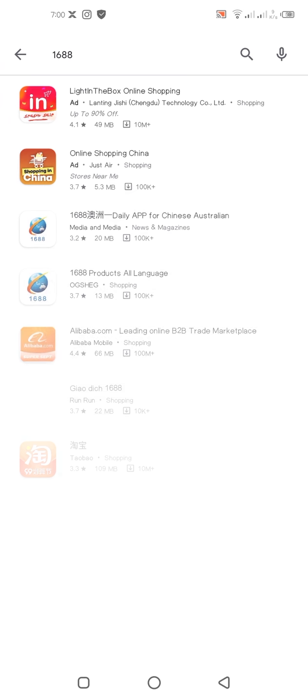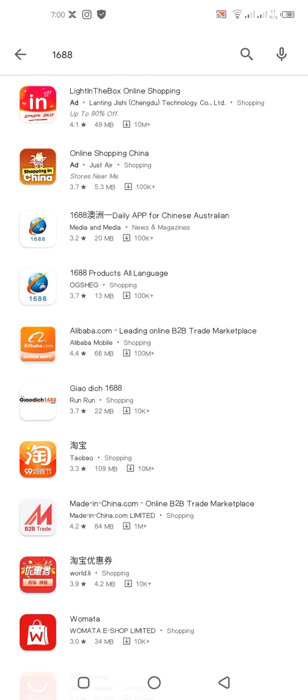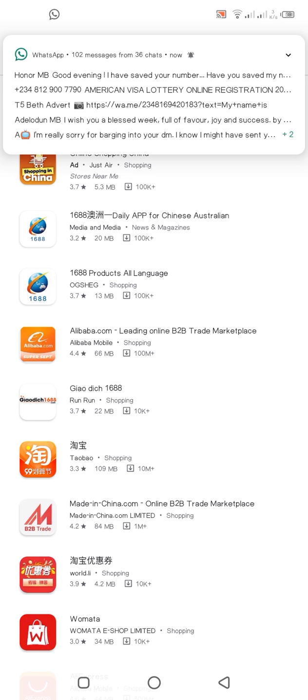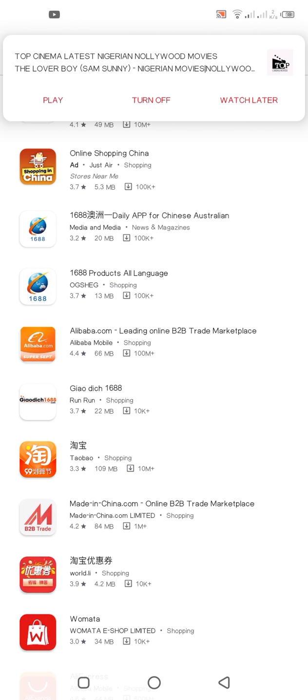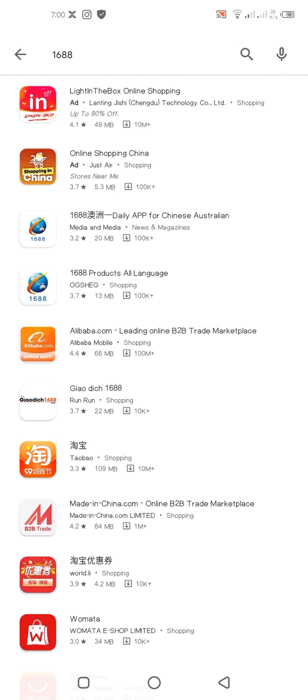and by the time you open it, it brings out all these ones. These are not the original 1688 apps. So you need to be very careful. They are all fake that are here.